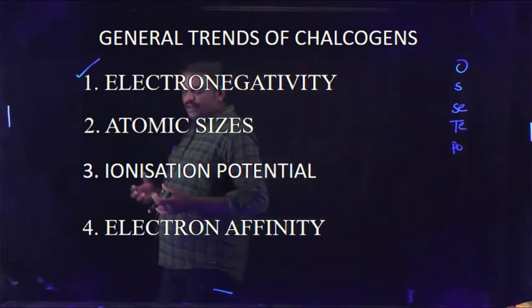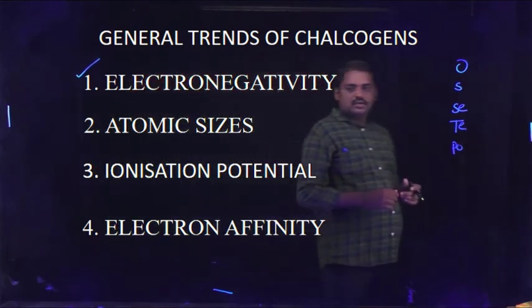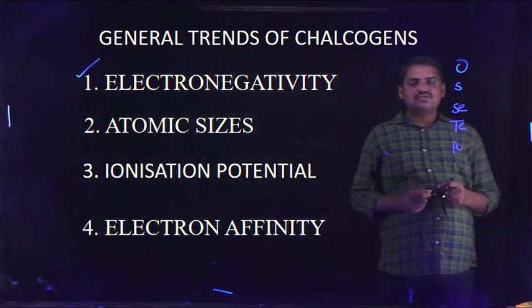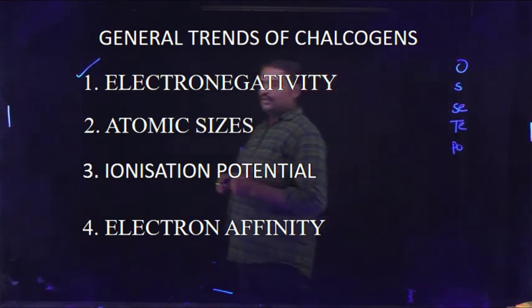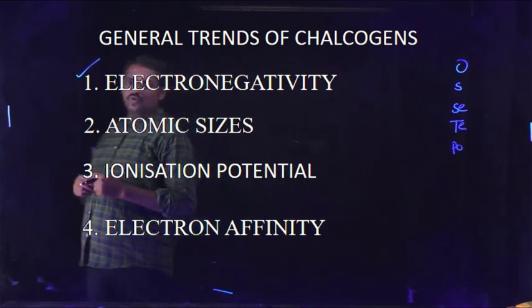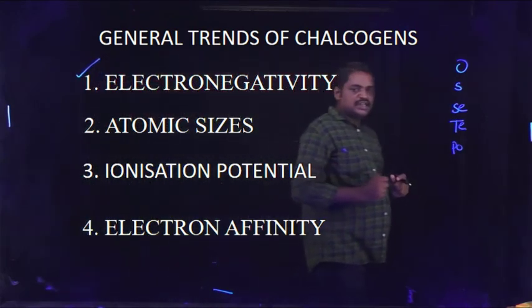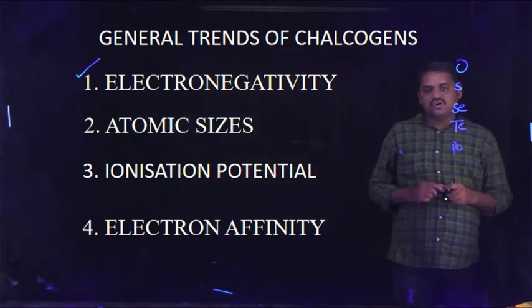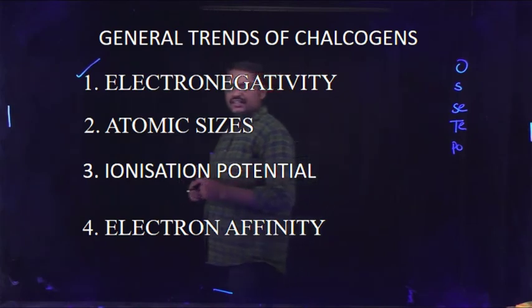Generally, on moving down the group, electronegativity values decrease. Especially in this group, oxygen exhibits more electronegativity because of its small atomic size also.